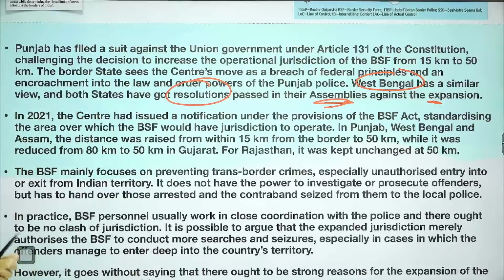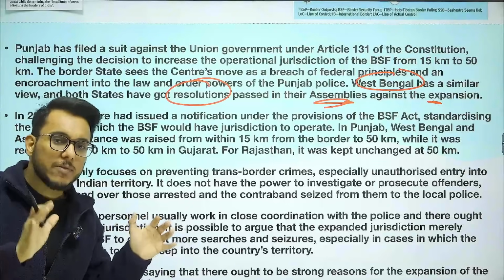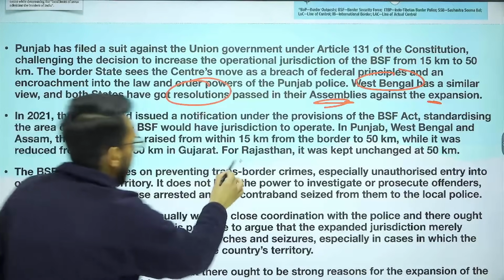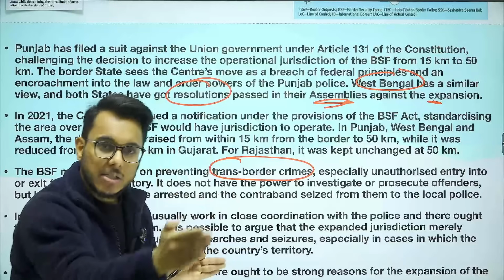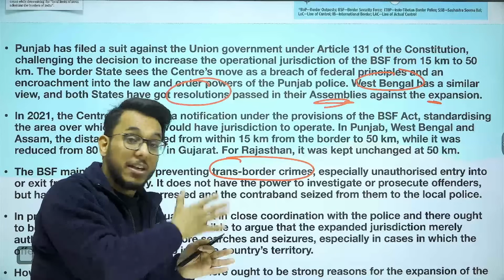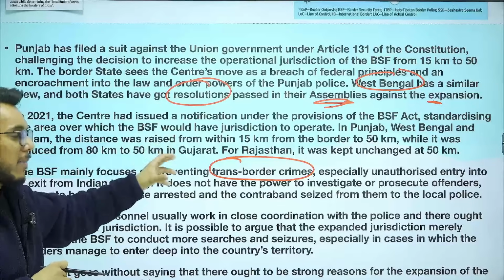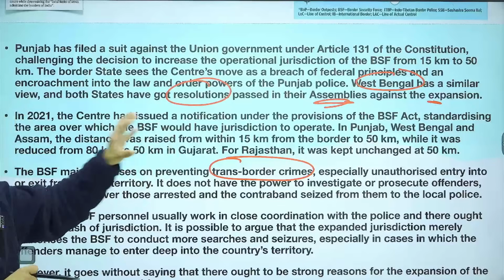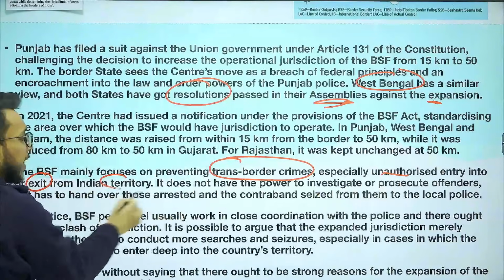Now, understand that BSF is largely responsible for preventing trans-border crimes. Often through the borders, a lot of drugs are transported, many times human smuggling happens, and often infiltration happens at the border. So trans-border crimes will be prevented by BSF. Also, BSF prevents unauthorized entry into or exit from Indian territory.